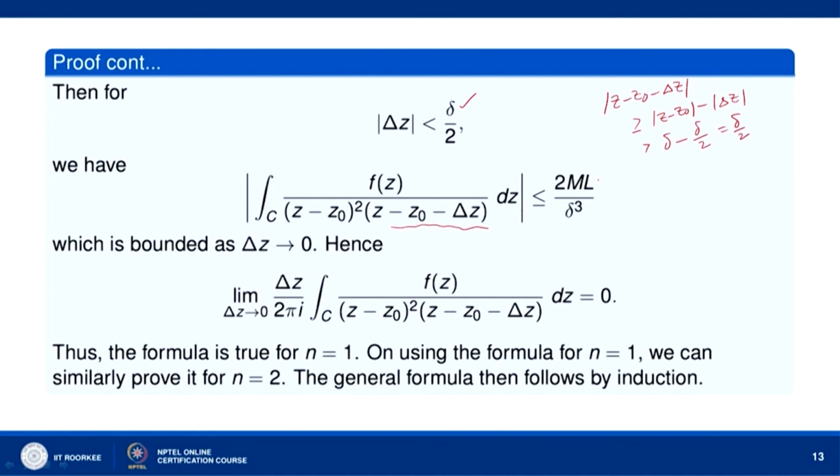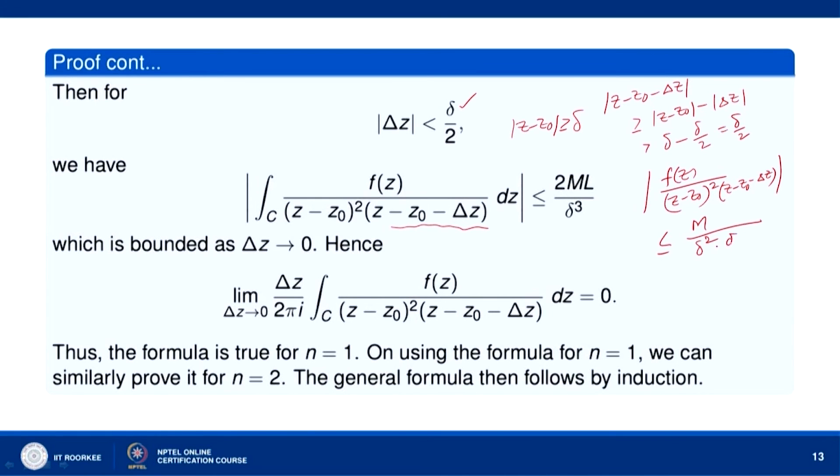So, what we can say is that the mod of f z divided by z minus z naught whole square into z minus z naught minus delta z is less than or equal to mod of f z, which is less than or equal to M on C. Mod of z minus z naught is greater than or equal to delta, so this is delta square, and mod of z minus z naught minus delta z is greater than delta by 2.